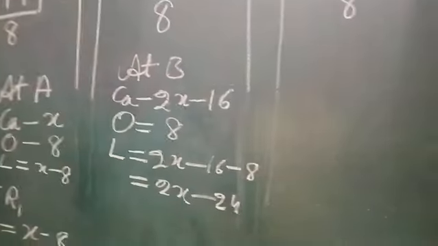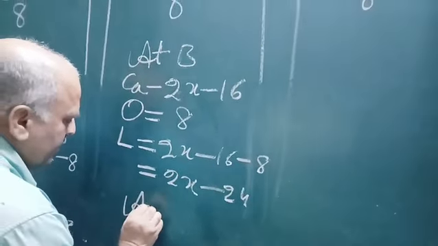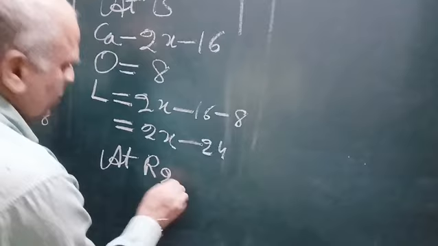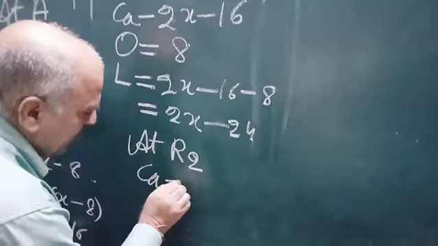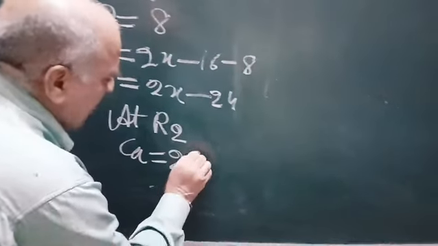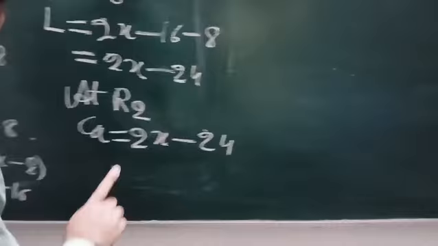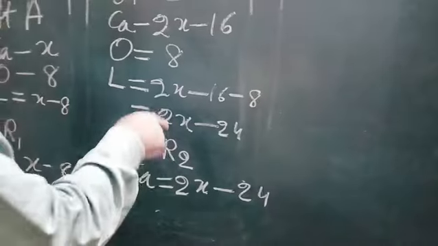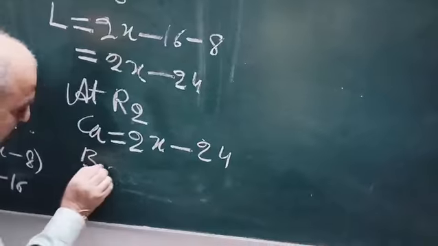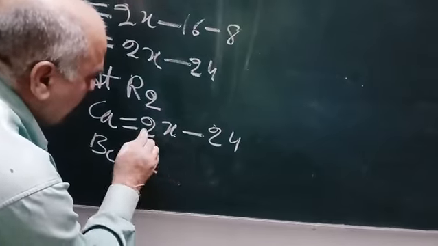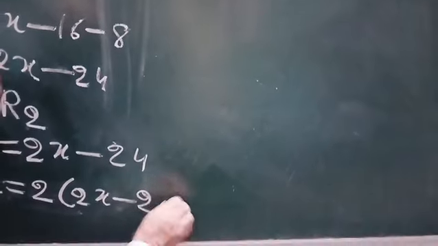So what happened at river R2? At R2, he carried these many flowers. The number of flowers carried is equal to 2x minus 24. So the number of times this number of flowers grew, G, is equal to double of this, 2 times (2x minus 24).